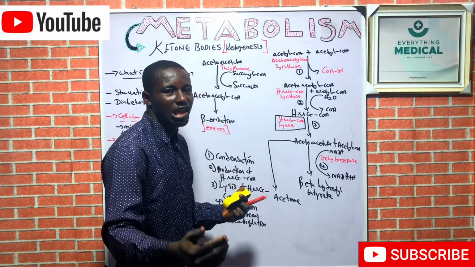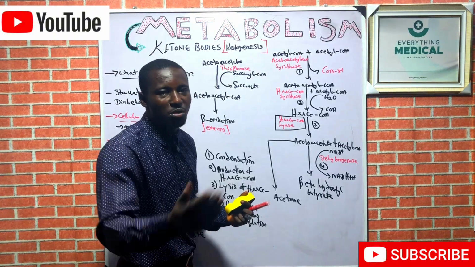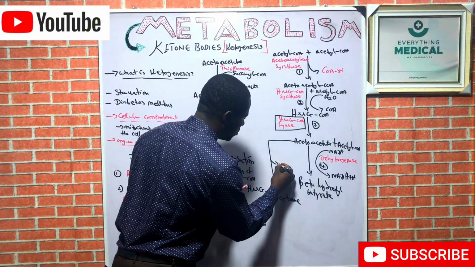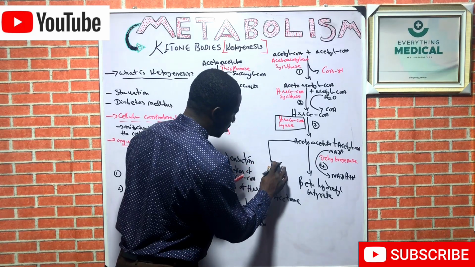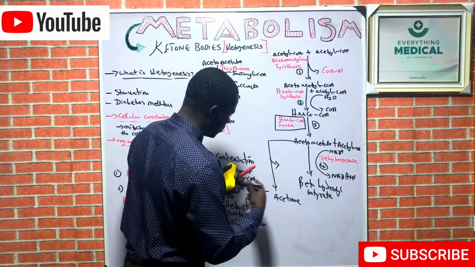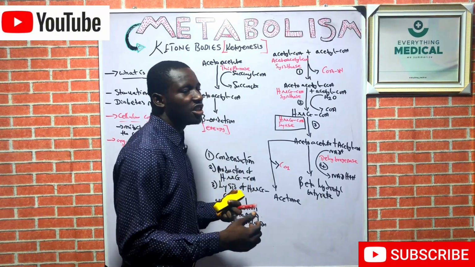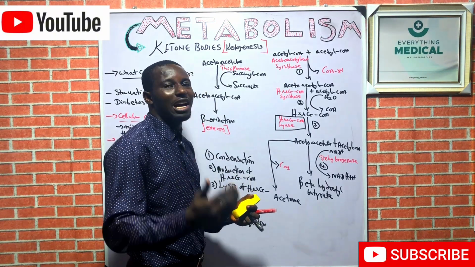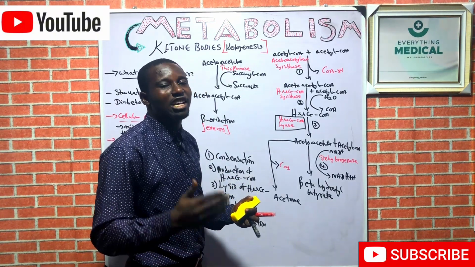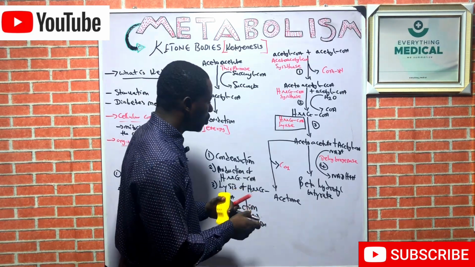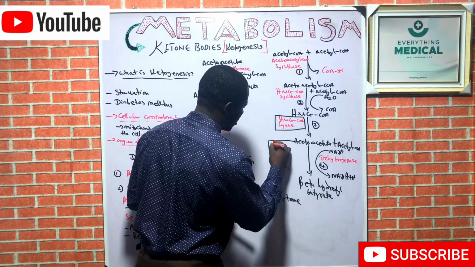Since it's a spontaneous decarboxylation, CO2 is removed. And it is non-enzymatic. It does not have any enzyme featuring. There is no enzyme catalysis.